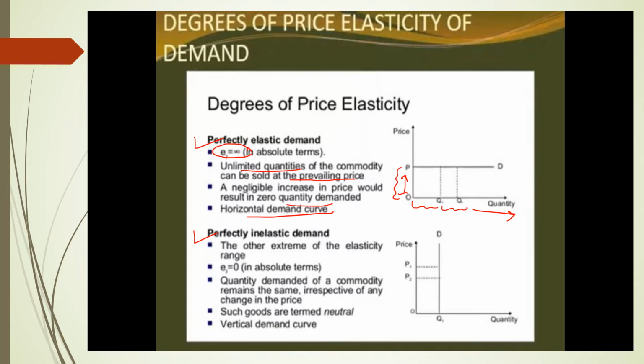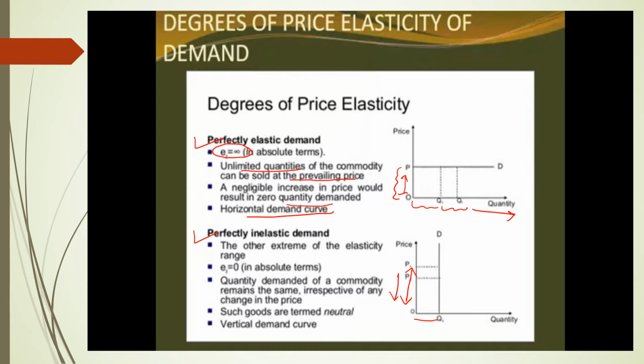Next is the perfectly inelastic demand. Now what is it? You can see in the diagram that the quantity is OQ1, but the price is increasing and decreasing. So this is the case of necessity goods. It happens in the case of necessity goods.